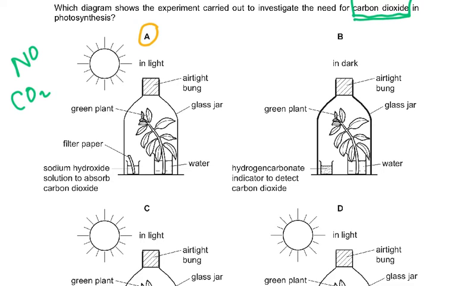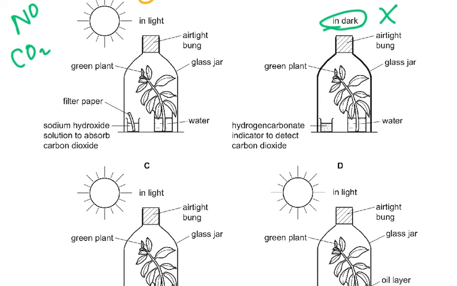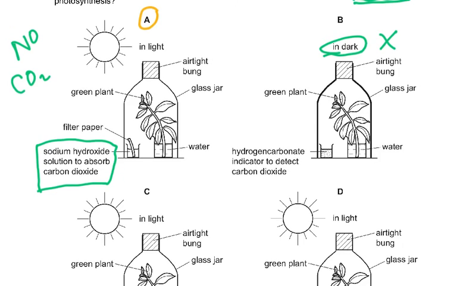Now, this one is in the dark, so this is wrong because that was in the light. Now we're left with A, C, and D. All three are in light. But then what do we have here? Here we have something which is going to absorb the carbon dioxide. That is why the answer was A.